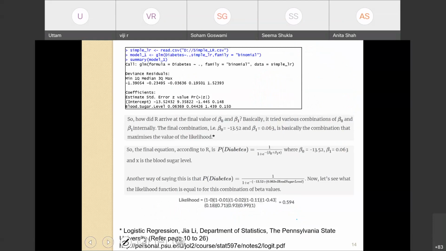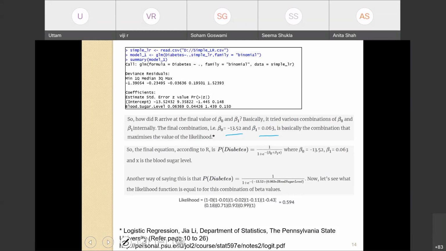This is an R implementation. It was done in R, and we could get the value of beta 0 and beta 1. But how did R arrive at the best value of beta 0 and beta 1? R actually tried various combinations of beta 0 and beta 1 internally, and the combination of beta 0 as minus 13.52 and beta 1 as 0.063 is the one that maximizes this product.